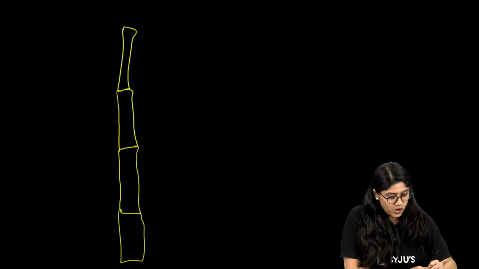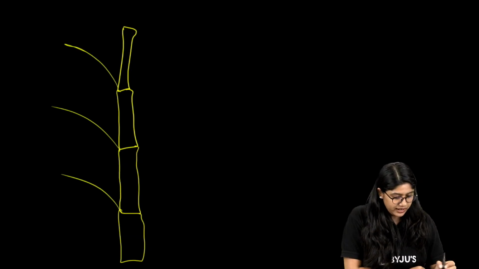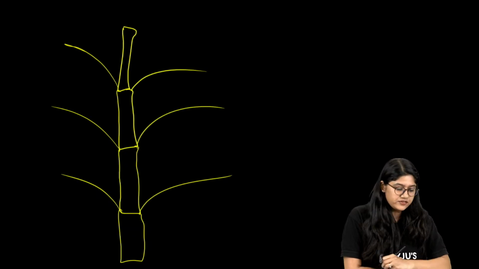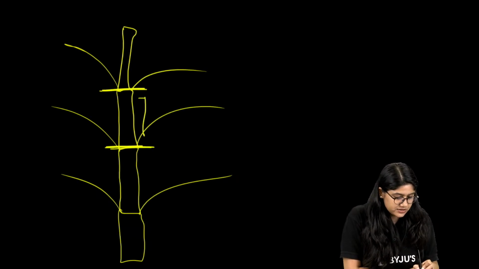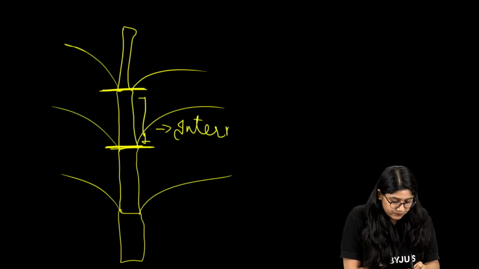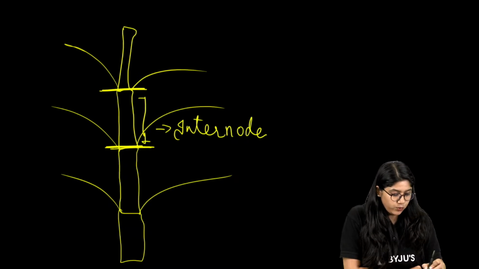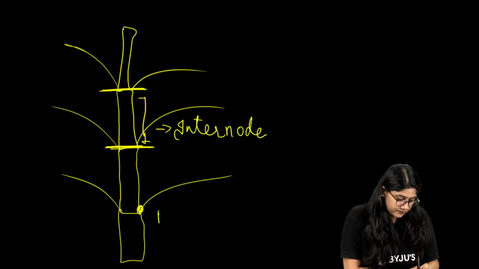So of course, we have these, and from there we have the leaves coming. See, the distance between these is the internode. And what is over here? Node. Are we clear?